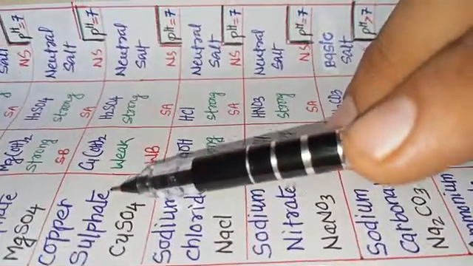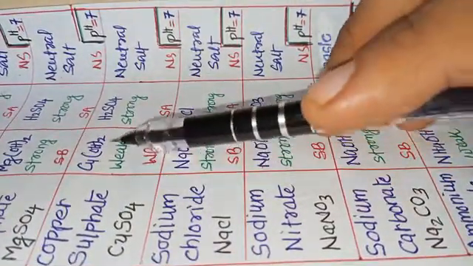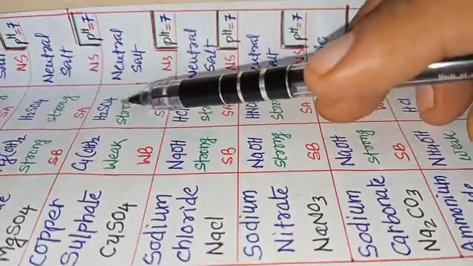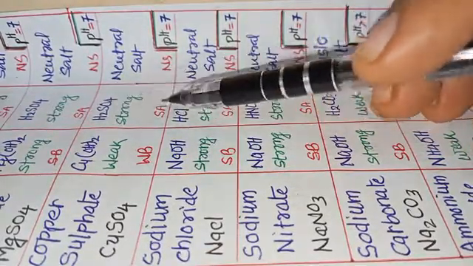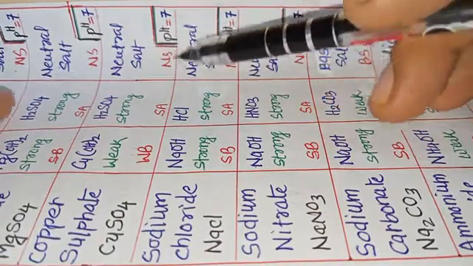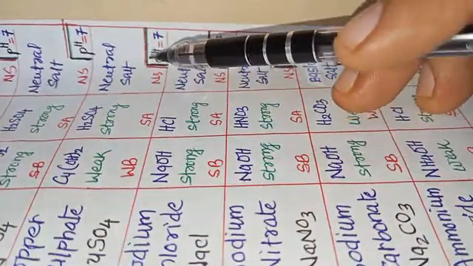Then we have copper sulfate, CuSO4. It is prepared from the base Cu(OH)2, which is a weak base, whereas it is prepared from the strong acid H2SO4, and that is why it is... I'm sorry, my dear students, it is not a neutral salt.